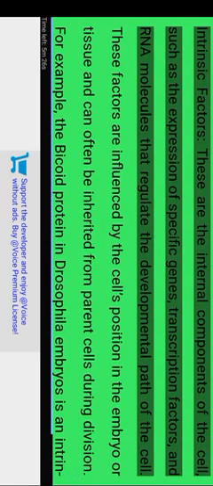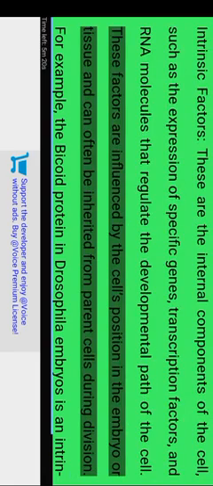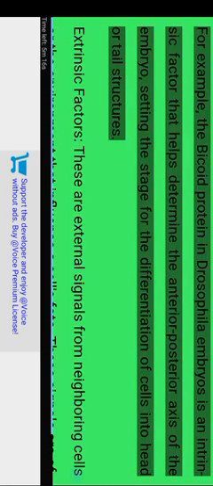Intrinsic factors. These are the internal components of the cell, such as the expression of specific genes, transcription factors, and RNA molecules that regulate the developmental path of the cell. These factors are influenced by the cell's position in the embryo or tissue and can often be inherited from parent cells during division. For example, the bicoid protein in Drosophila embryos is an intrinsic factor that helps determine the anterior-posterior axis of the embryo, setting the stage for the differentiation of cells into head or tail structures.